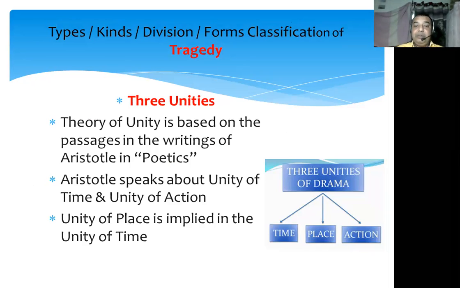This theory of unity is based on passages in the writings of Aristotle, and he wrote about these unities in his famous book Poetics. So the theory of unities is noticeable in Aristotle's book Poetics. What does Aristotle say about these unities? Basically, Aristotle speaks about only two unities: unity of time and unity of action. The third one, unity of place, is implied in the unity of time.